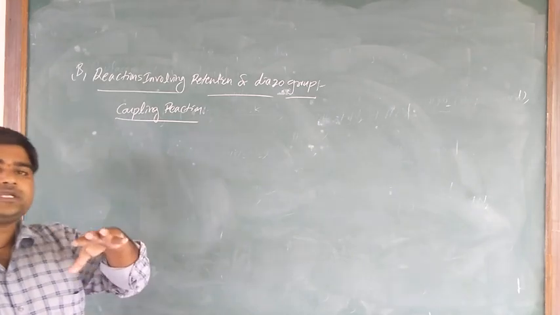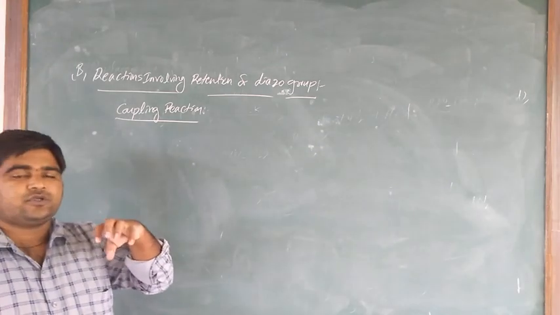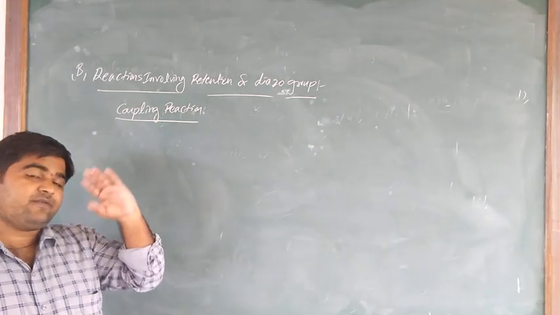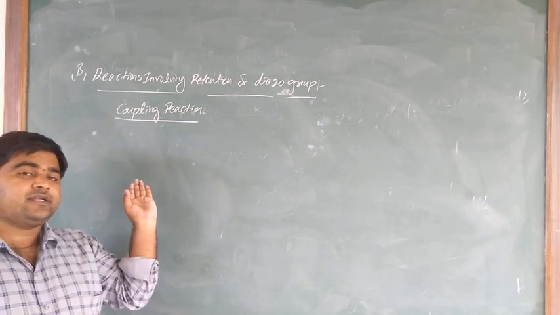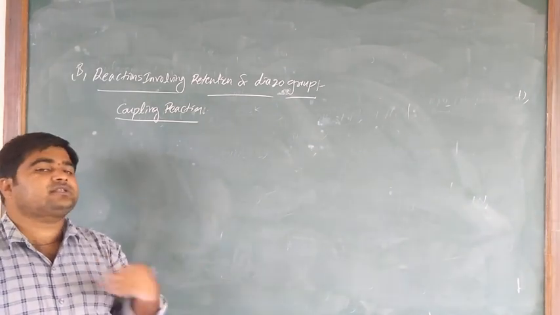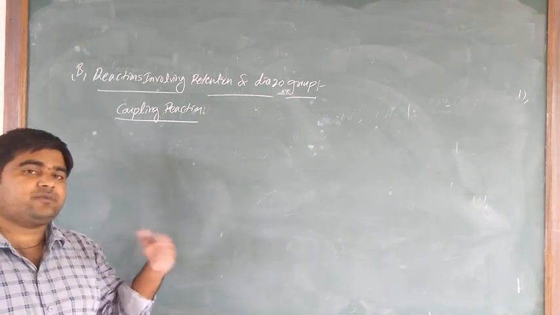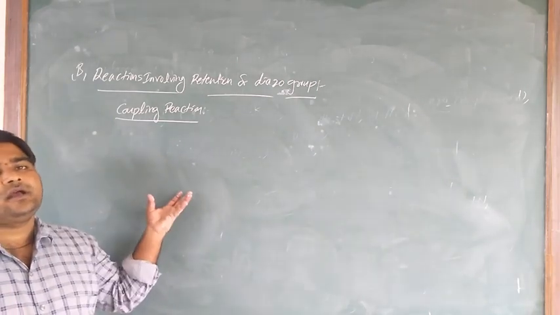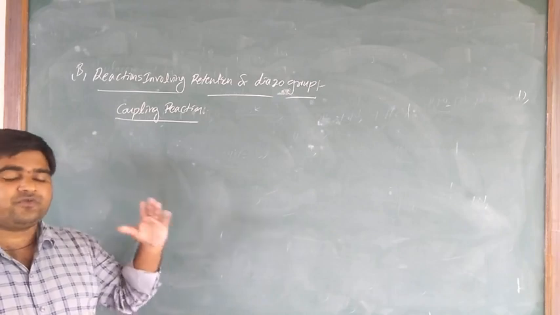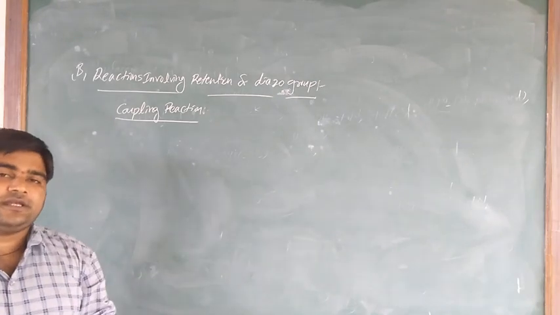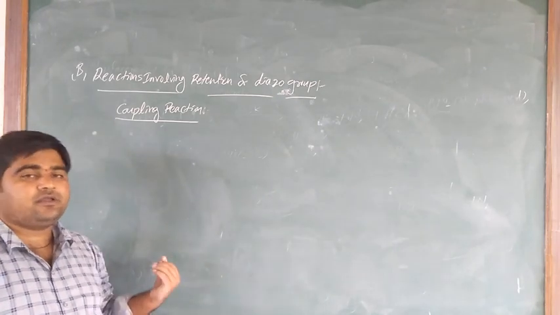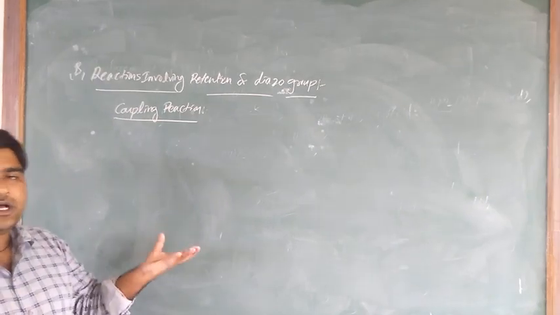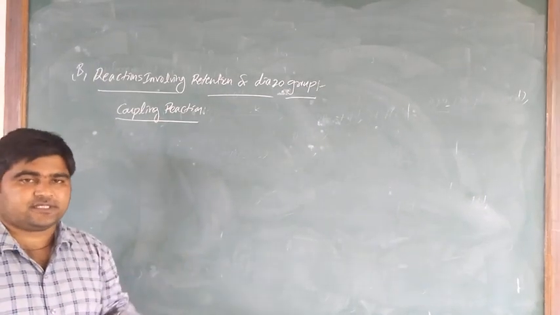So there is no change in the nitrogen position. Previously we discussed reactions involving replacement of nitrogen, that means nitrogen is replaced by other groups. But here the nitrogen should be present in the molecule both before and after the chemical reaction, before the formation of products and after. Both have the azo group present.